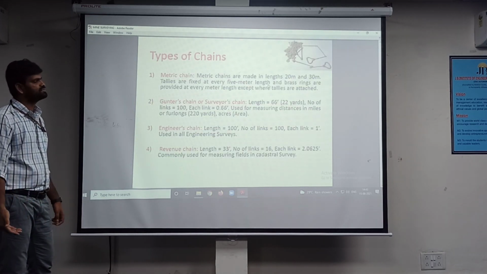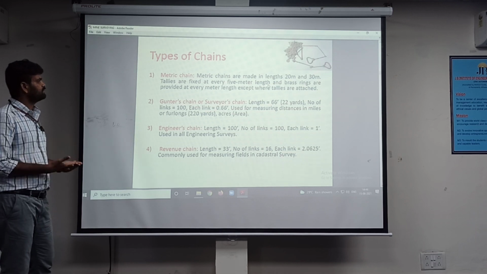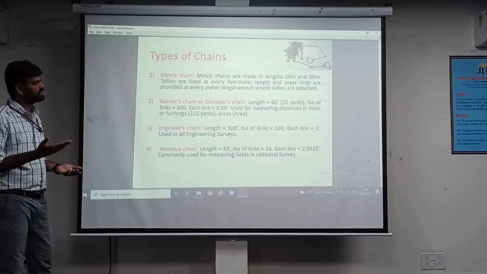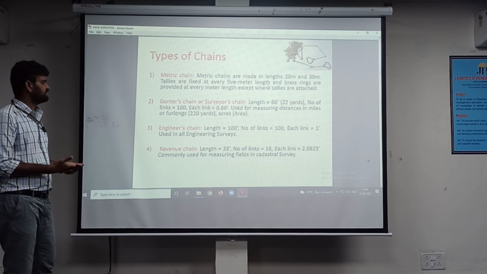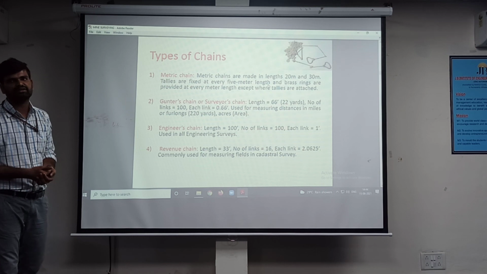Next, types of chains. There are 4 different types of chains. One is metric chains, then Gunter's chains, which are also known as surveyor's chain, engineer's chain and revenue chain. Metric chains are available in 2 different lengths, 20 meter and 30 meter.